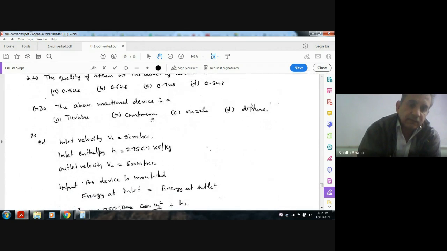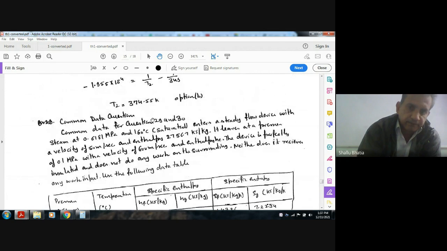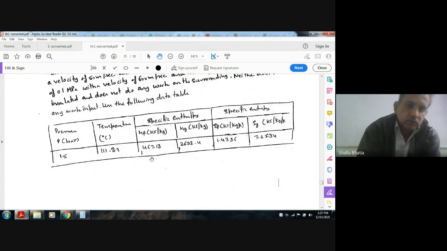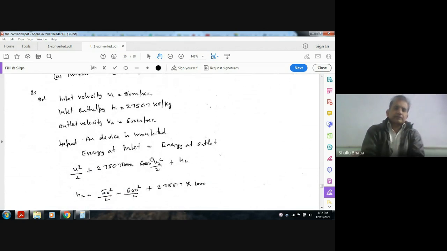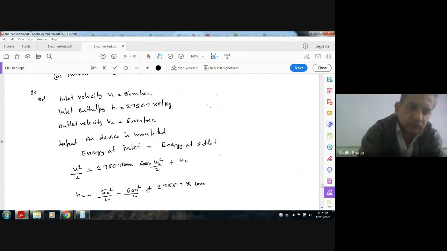Now as the device is adiabatic, perfectly insulated, we can use the energy equation. Energy at inlet is equal to energy at outlet, so V1 square by 2 plus H1 equals V2 square by 2 plus H2.